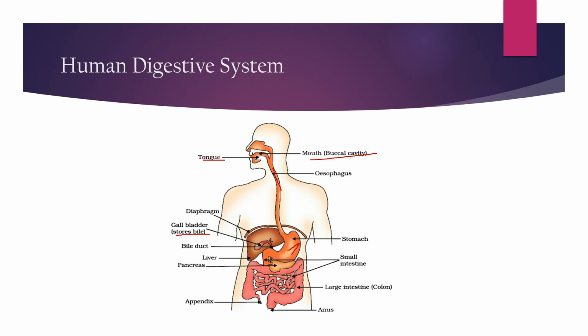In this picture, just note down or just see the names of the portions. The small intestine, inside it is present. The large intestine, which is surrounding the small intestine. Appendix, anus, by which the wastes get excreted. Bile duct, liver, and pancreas. And all these organs have their own functions, which play a role in the digestive system of our body.